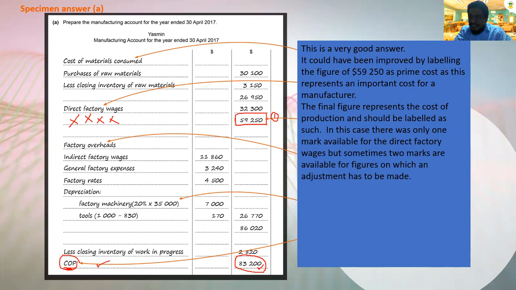It's actually cost of production. Even if the student knows it is cost of production, if you write cost of production, you get the 1 mark. But if you write COP, you don't get the mark. So you're supposed to get 2 marks for this line, but you will get only 1 mark. You lost 1 mark here.